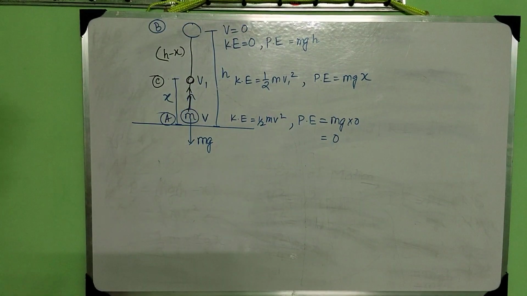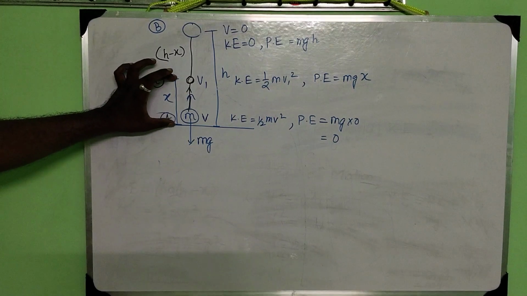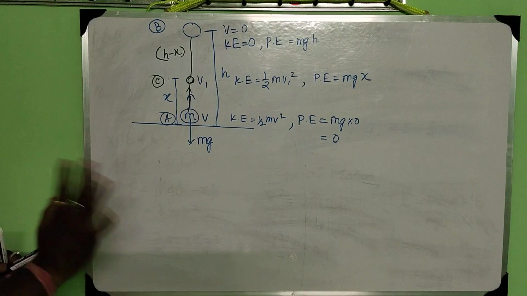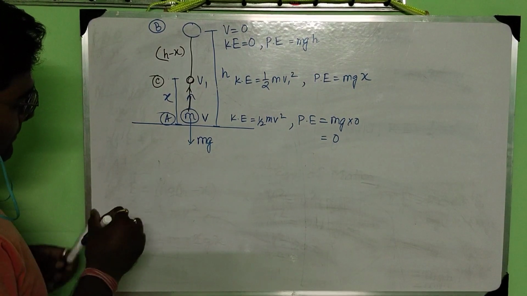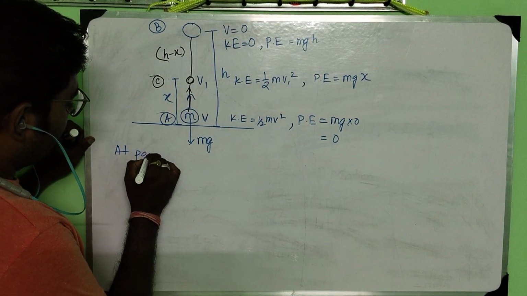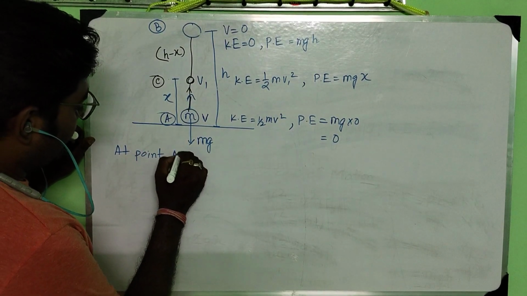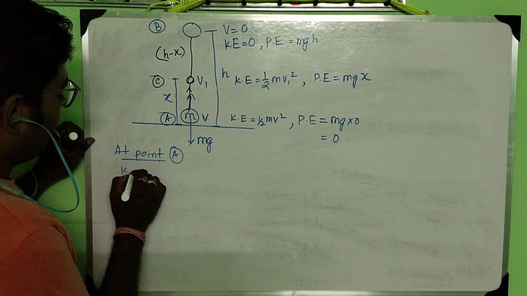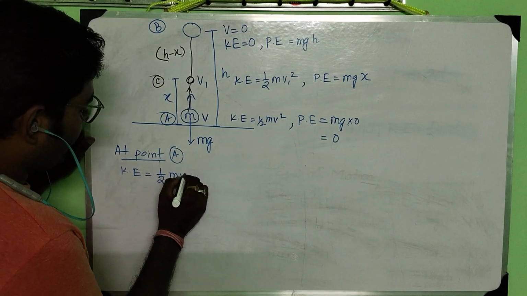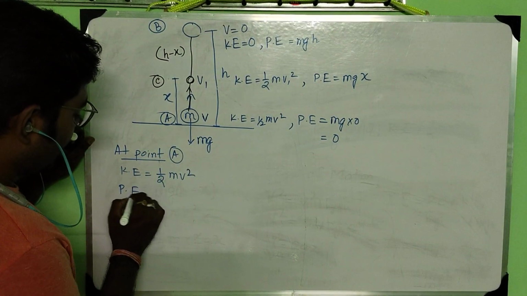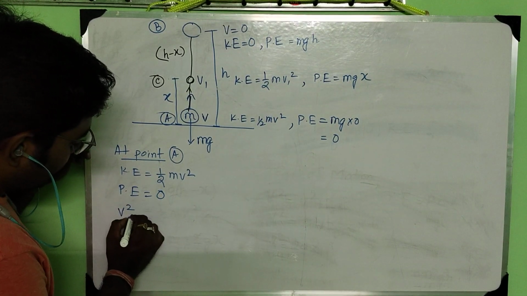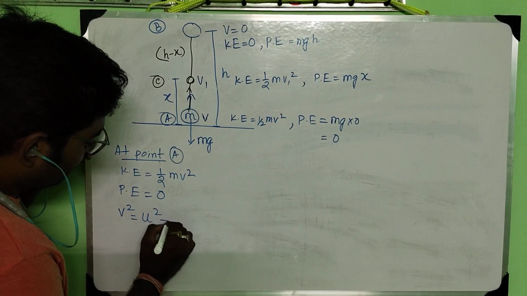Okay. So mgx. Till now, I think it is clear. Now, at point A, kinetic energy is equal to half m v square. Potential energy is 0. Now, again we will apply the third equation of motion.